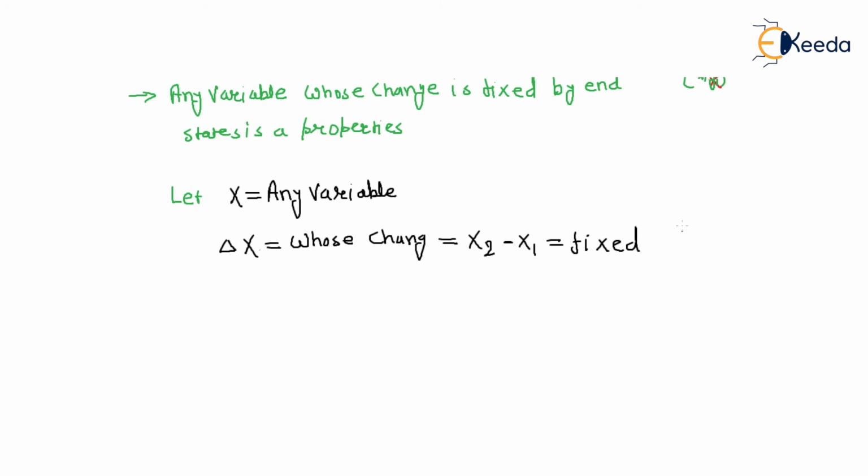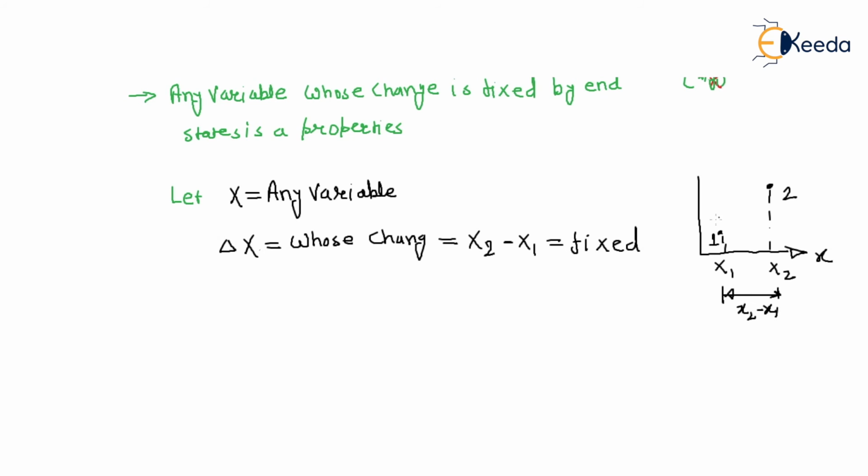That means if there is a state point 1 and a state point 2, and this is your x, then this is x1 and this is x2. What is the difference between x1 and x2? It is x2 minus x1.